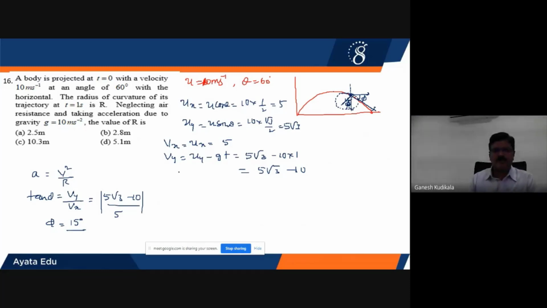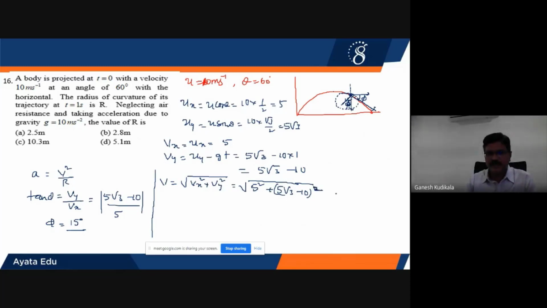Moreover, we have to find the resultant velocity also. The resultant velocity V equals the square root of Vx square plus Vy square. This requires a little bit lengthy calculation. It is the square root of 5 square plus (5 root 3 minus 10) whole square. On squaring, adding and taking the square root, we are going to get a V value of approximately 30.